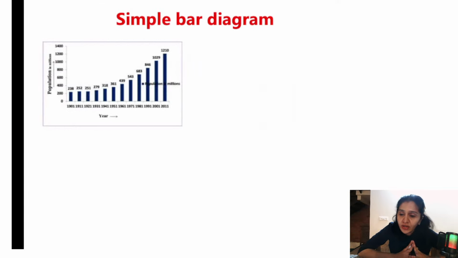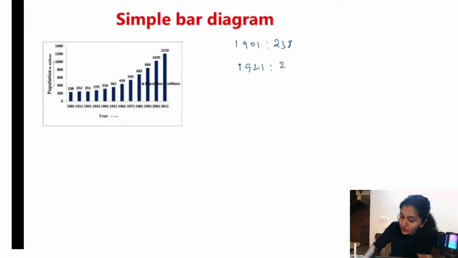Moving on to different types of graphs. There is simple bar diagram. What is simple bar diagram? It is used to express tabulated data. For example, if you have data like in 1901, the population was 238 millions, in 1921 it was 251, and in the year 2011 it was 1210, and I want to represent this in the form of a graph. That is when I use simple bar diagram. This is to describe a single characteristic. I am just telling what was the population in 1901, 1921, 2011.